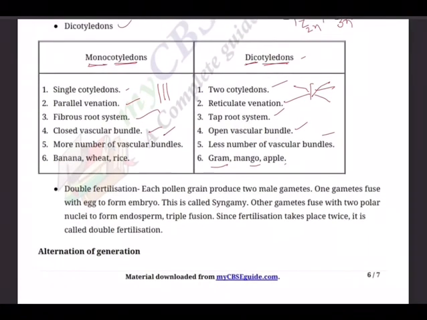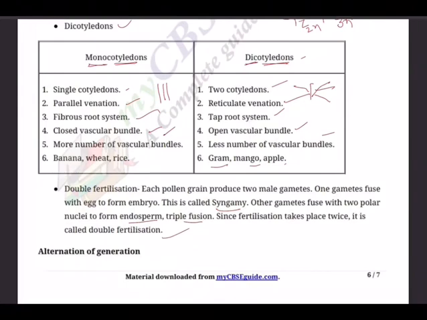And double fertilization, as I just said, each pollen can produce 2 male gametes. One gamete fuses with egg to form embryo, this is called syngamy. The other gamete fuses with 2 polar nuclei to form endosperm, triple fusion. Since fertilization takes place twice, it's called double fertilization.